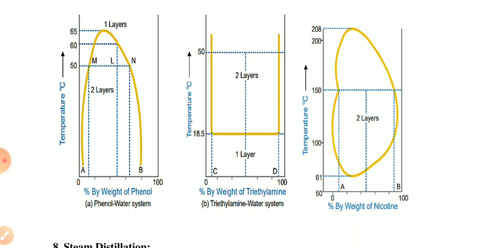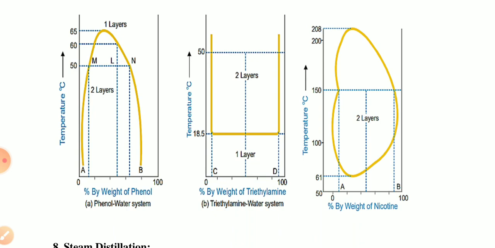By decreasing the temperature, the solutions are separated again. These two lines represent a solution of phenol in water, and a solution of water in phenol. In the second diagram you can see the trimethylamine-water system.